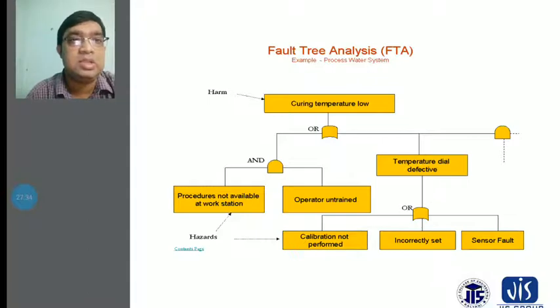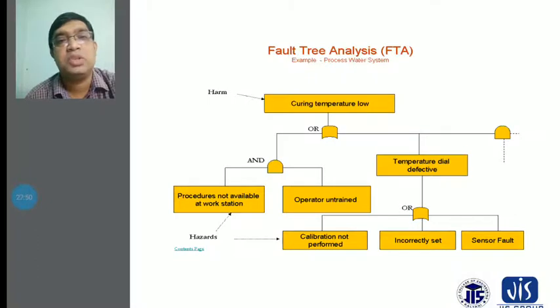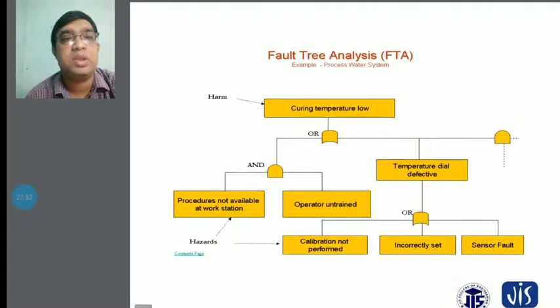Another thing that comes in is temperature defects, which is also considered. This is an OR gate in the system. The hazards also come from calibration not performed, that is, in a few cases the machine is not properly calibrated. This is considered among all the hazards. Incorrect setup is also considered in these procedures.